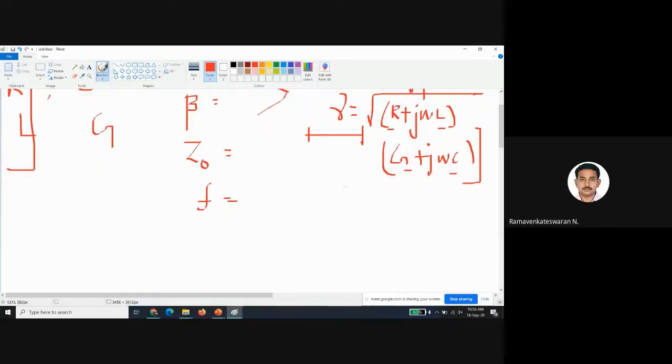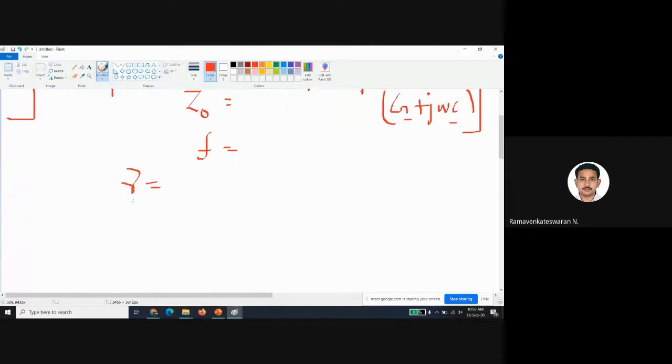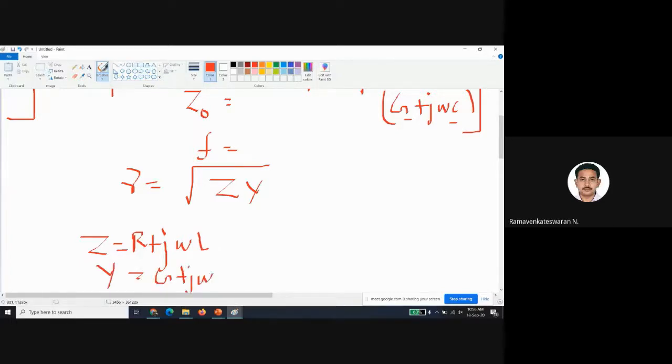It looks complicated. Can I write some more relations? Instead of writing root of R plus j omega L and G plus j omega C, can I write root of Z into Y? Z is nothing but the shorter form of R plus j omega L, and Y is the shorter form of G plus j omega C. Conceptually also it is telling the same.